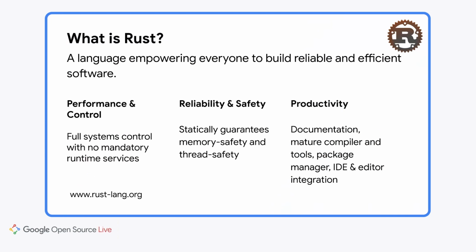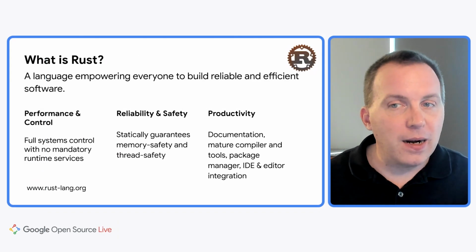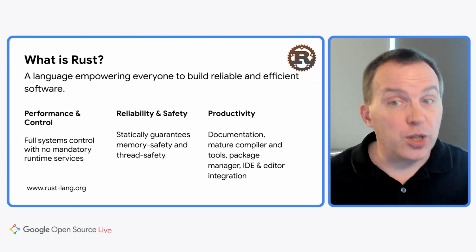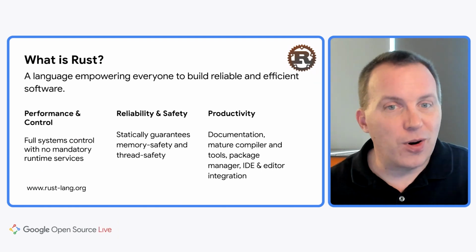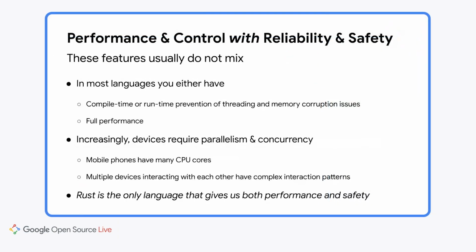So if you're here, you've probably already heard about Rust, a new programming language designed around three big pillars. First, it provides full performance and control you need to write systems programs that are in direct control of the hardware resources. Second, it provides safety from a variety of errors around the misuse of memory or concurrent thread execution. And finally, it has a modern take on providing mature documentation and tooling around all aspects of the language and its ecosystem. So most people come to Rust because of the unique combination of those first two pillars: performance and control with reliability and safety.